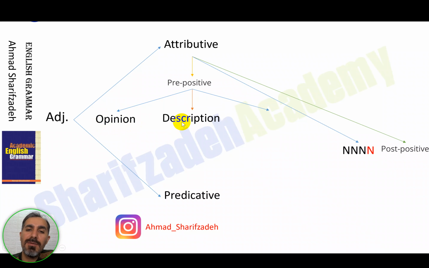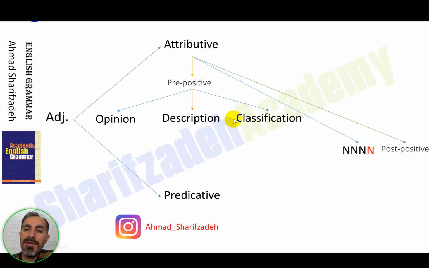And then we have some descriptive adjectives which discuss size, age, shape, color, origin, and material. And at the end, we have classification adjectives, which classify one thing and distinguish it from the others. For example, we say that this is a warship, a ship which is dedicated to war. Or we say that this is a fighter aircraft. This means that it is not going to carry passengers. It is going to be used only for fighting.